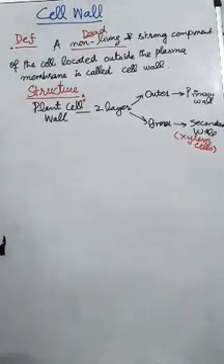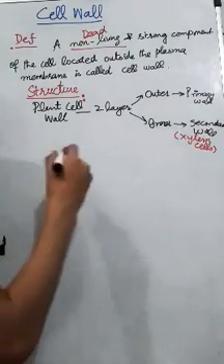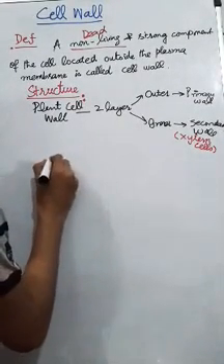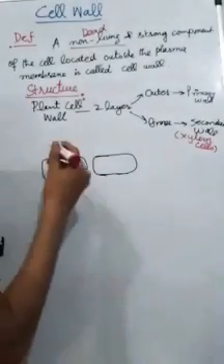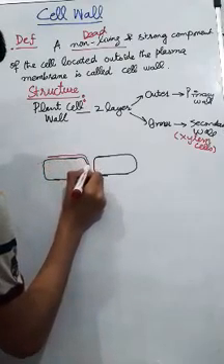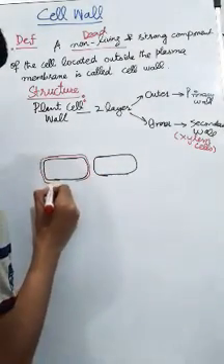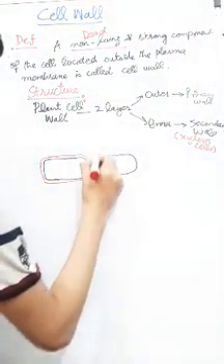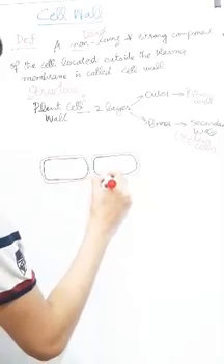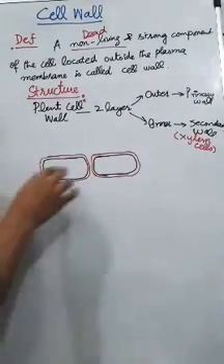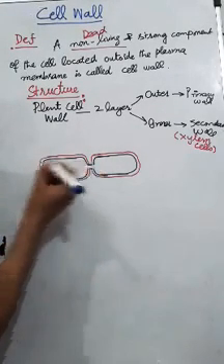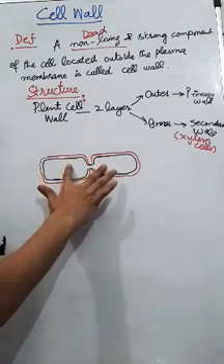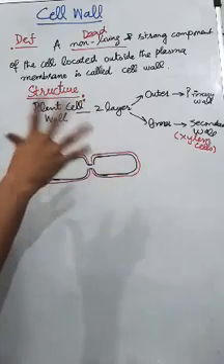So the adjacent cells, I am going to show that adjacent cells, which means cells placed side by side, their cell walls have a pore, through which the cytoplasm of the two cells is transported in between them.